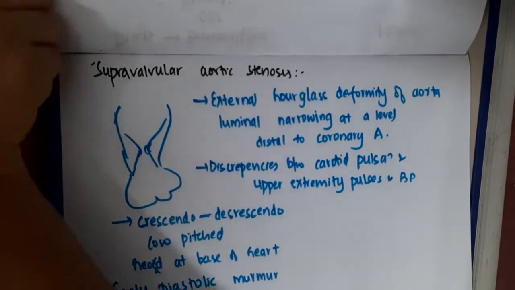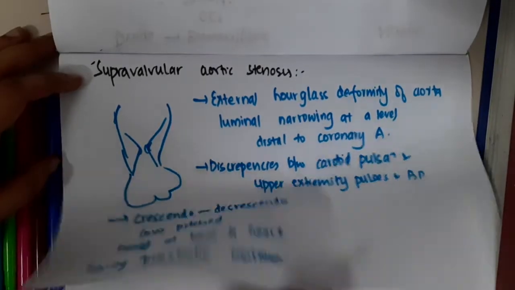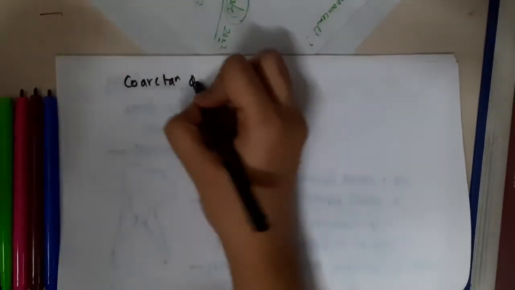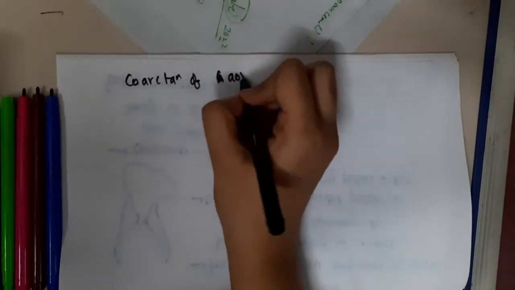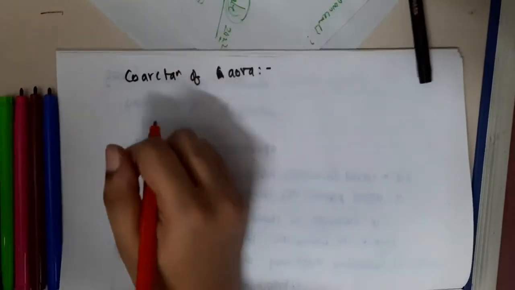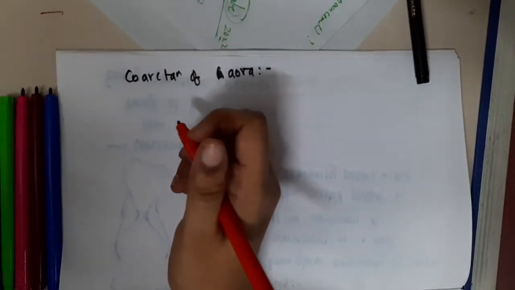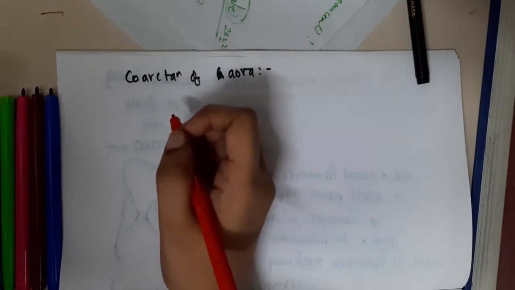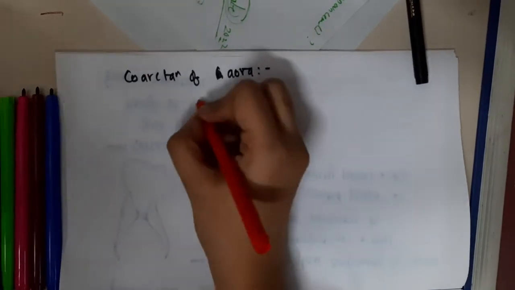Now let us learn some important points about coarctation of aorta. Coarctation of aorta is of two types.